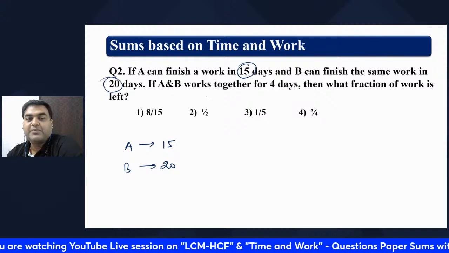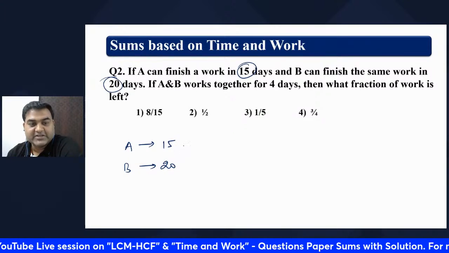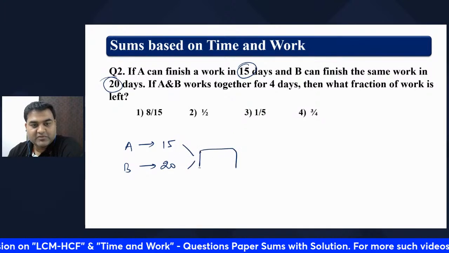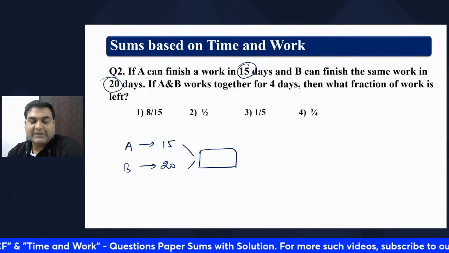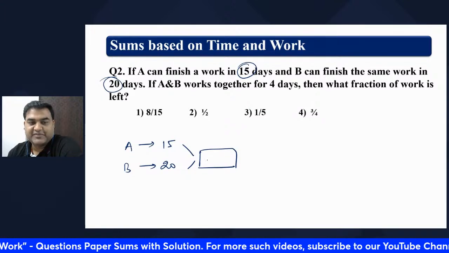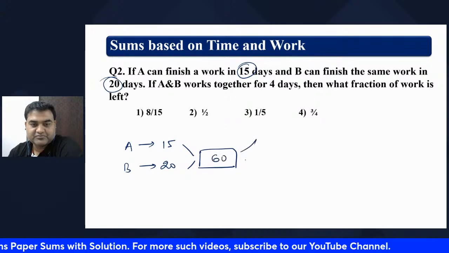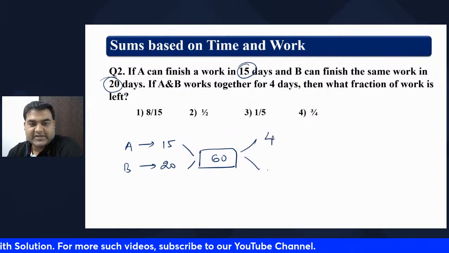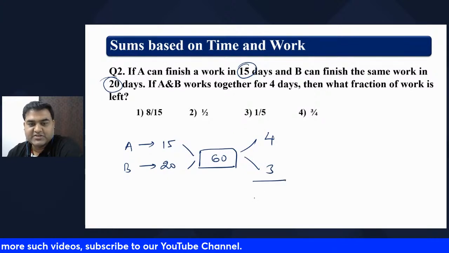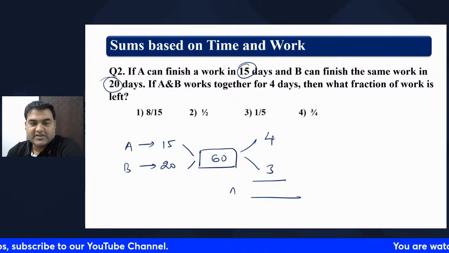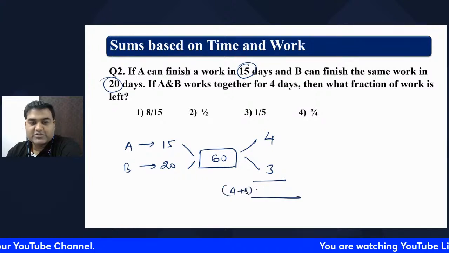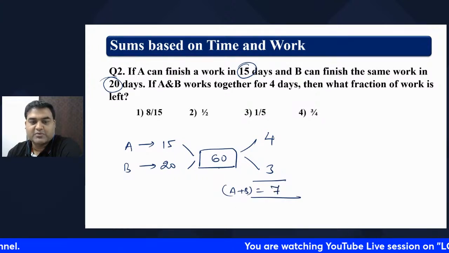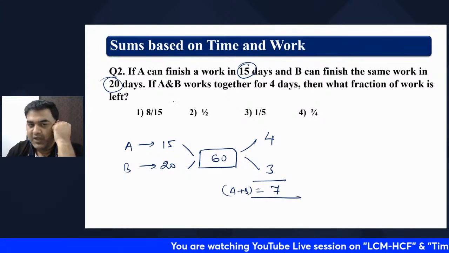If A and B work together for 4 days, let's first find the efficiency. LCM of 20 and 15 is 60. 4 times, 3 times. We have got the efficiency, right? A plus B, how much of the job can they do? 7 units of job. Total units is 60.